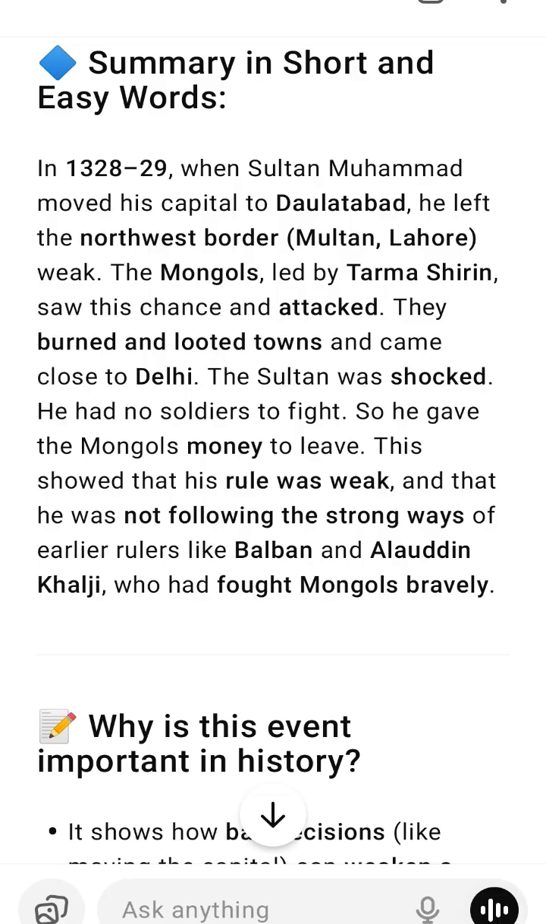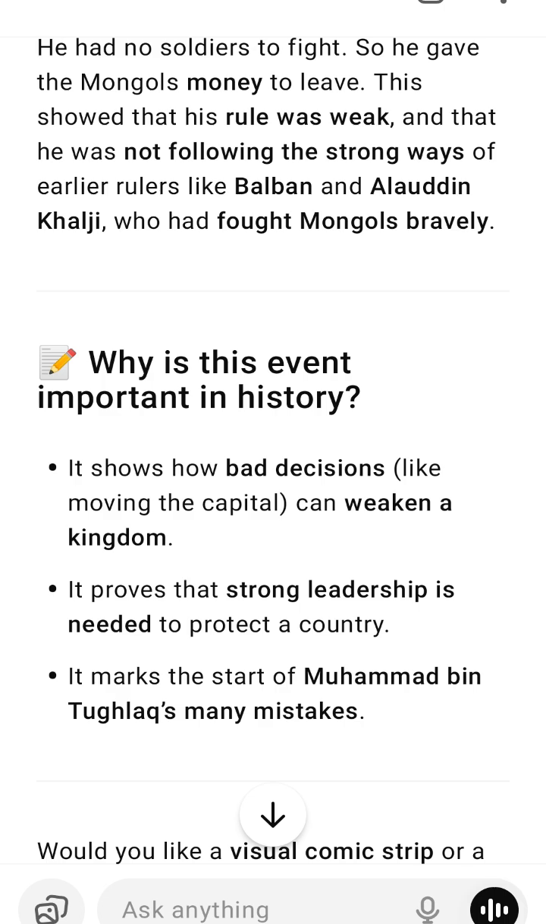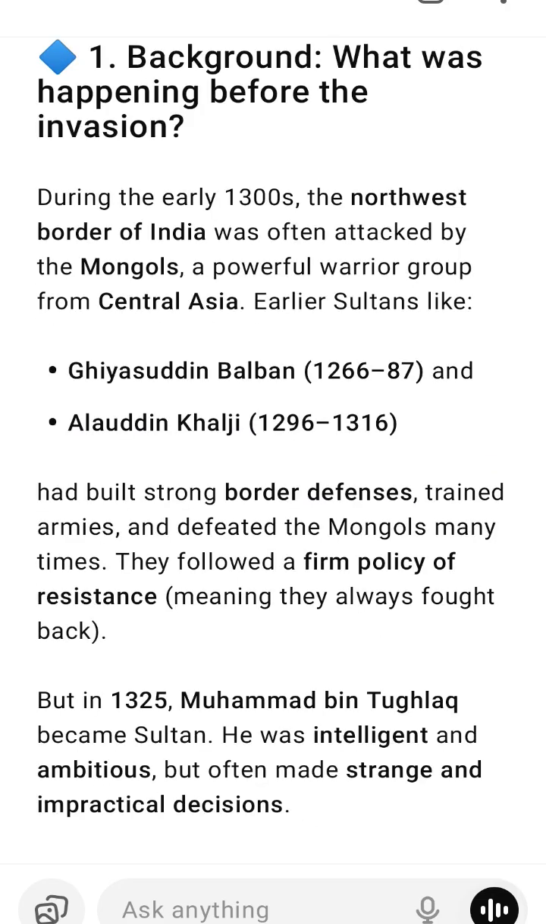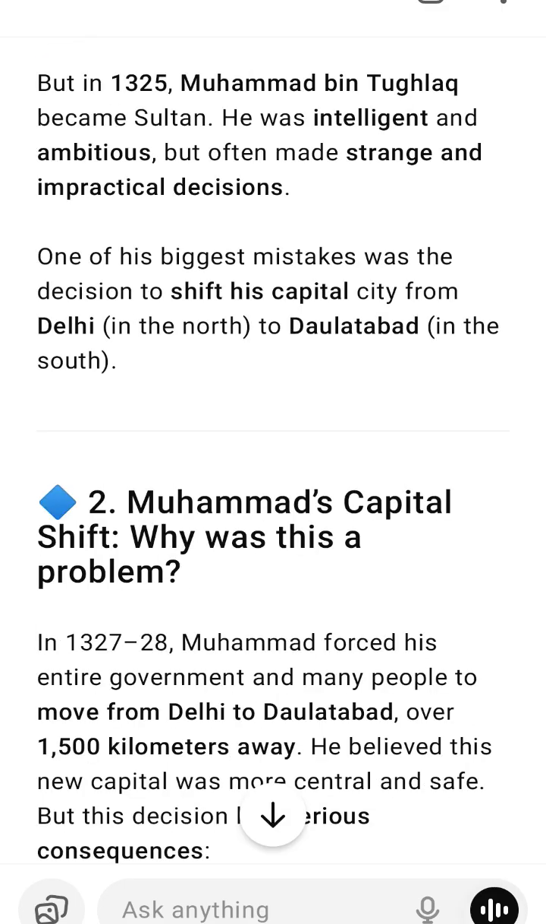Lesson for history. This event clearly showed that a strong ruler must protect the frontiers, borders, at all times. Moving a capital without good planning can create danger. Bribing enemies does not solve problems. It invites more trouble. Intelligence without practical planning leads to failure.